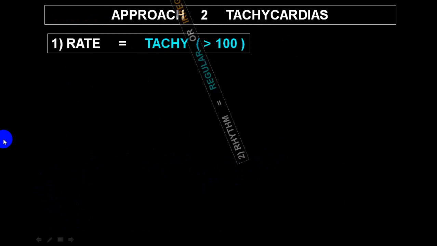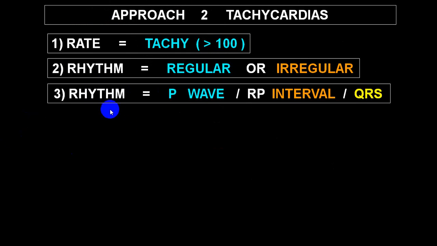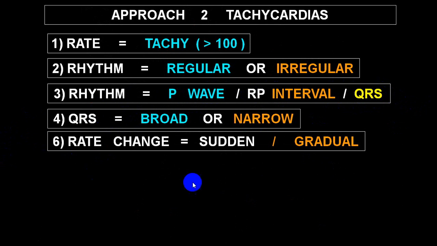So rate, more than 100, definitely tachyarrhythmias. Rhythm, we'll look at the rhythm, regular or irregular. We'll look at whether the P wave is present or not. We'll look at the RP interval. We'll look at the P wave relation to the QRS complex, and we'll measure the PR interval also. Look at the QRS complex, broad or narrow, and look at the rate change, whether it is sudden or gradual.